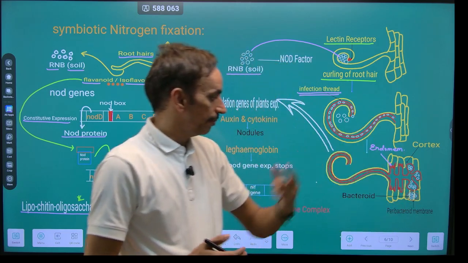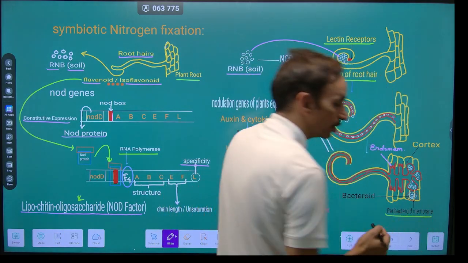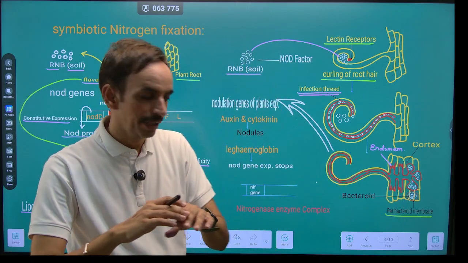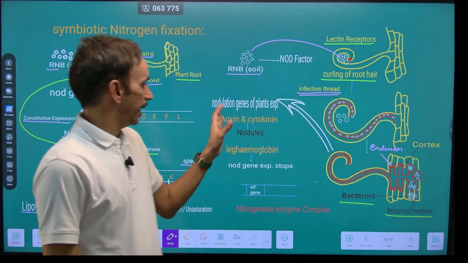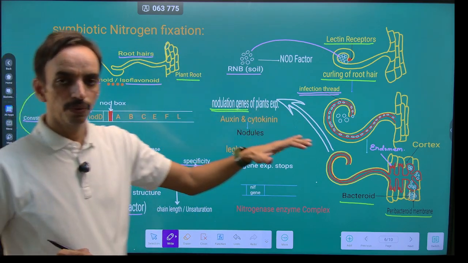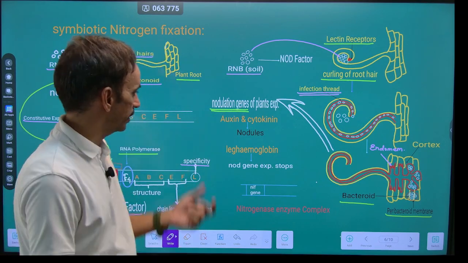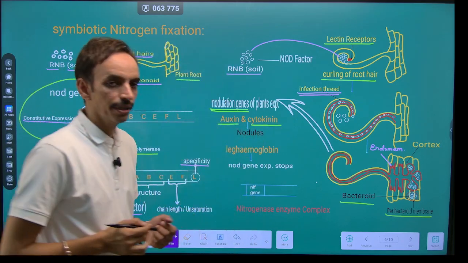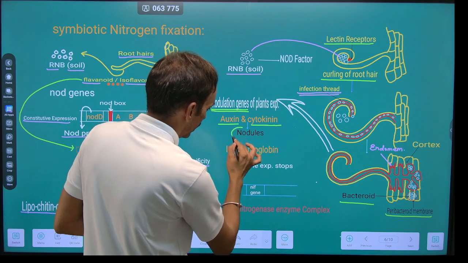Now, the membrane which remains present around the bacteria is called the peribacteroid membrane and it is of plant origin. While the bacterial cells which remain present within the peribacteroid membrane are called bacteroids. So after this, there is an expression of nodulation genes in case of plant. Until now the bacterial genes were working, now some of the plant's nodulation genes are expressed. There is expression of nodulation genes of plant which produce huge amount of auxin and cytokinin, due to which there is a rapid cell division that leads to the formation of nodule-like structures.